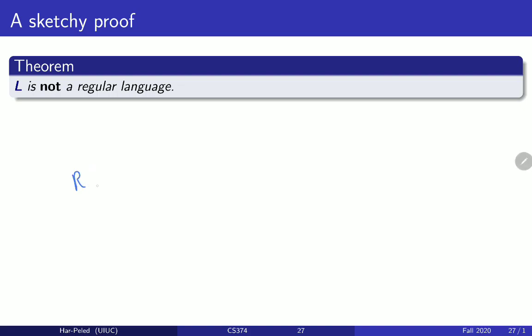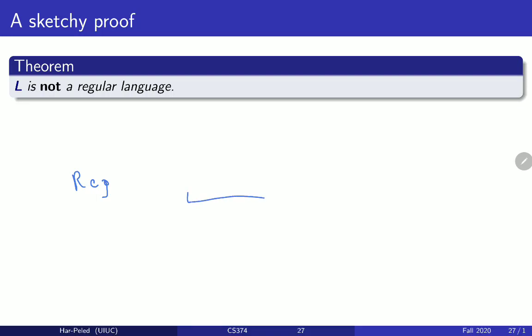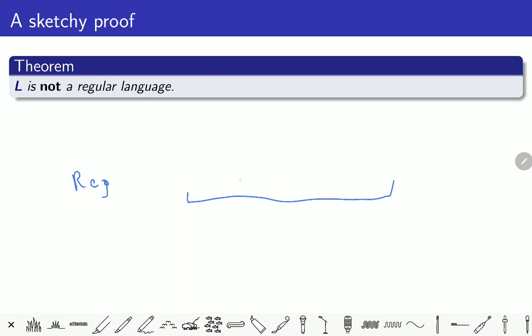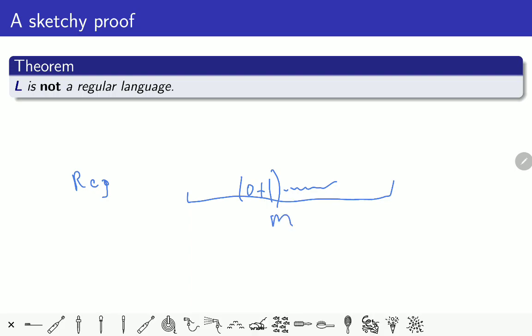There is some regular expression that recognizes this language. Namely, we have a really long string that is some regular expression, who knows what's there. But think about this regular expression as having m characters. It has to have some finite length, right? Otherwise, it's not a regular expression.